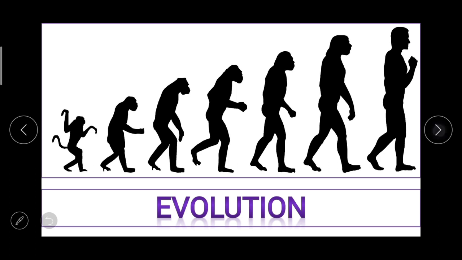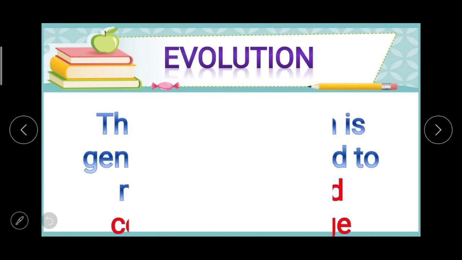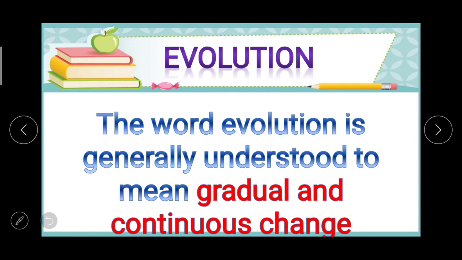So the first point in this topic, the concept of evolution. The word evolution is generally understood to mean gradual and continuous change. Now here you just try to understand the meaning of the word evolution, which is nothing but change.